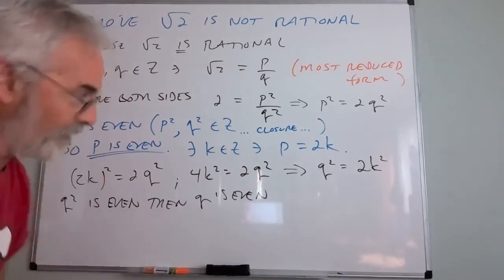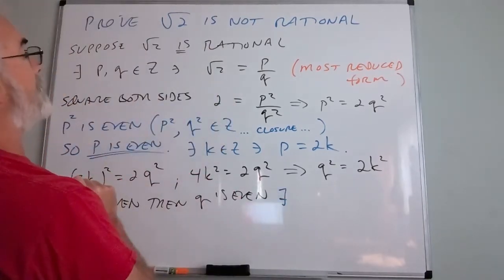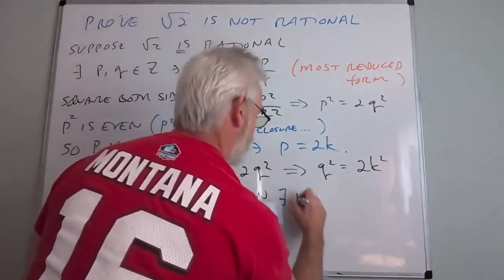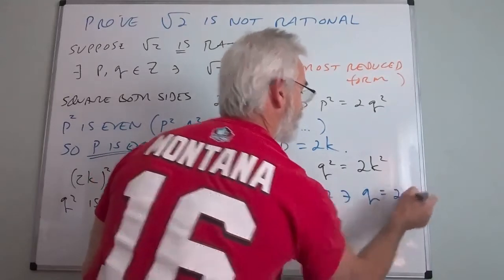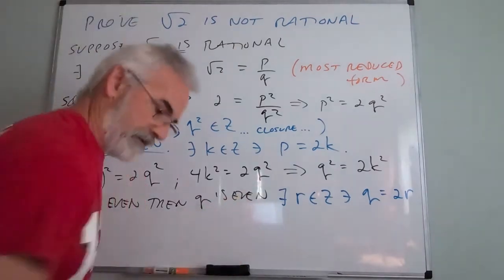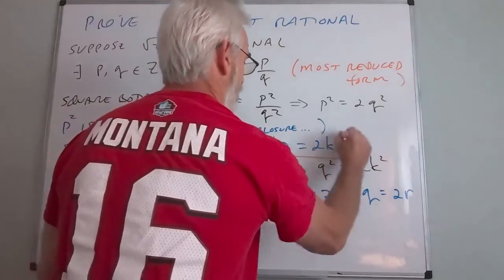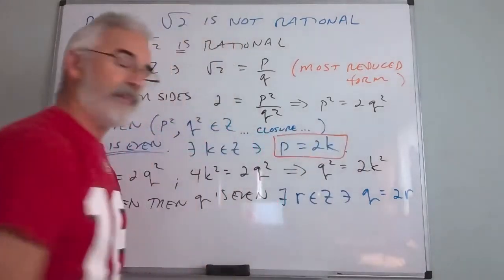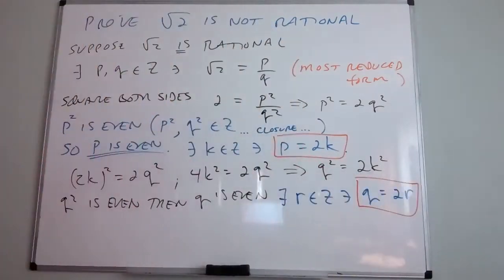So what's the big deal? All right, there exists, what haven't I used? R. There exists r in the set of integers such that q equals 2 times r. Great. So what do we know right now? We know that, let me circle them, p equals 2k. P is an even number. We know that q equals 2r. Q is an even integer.